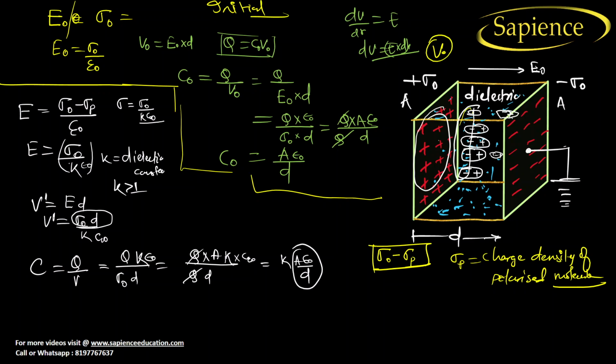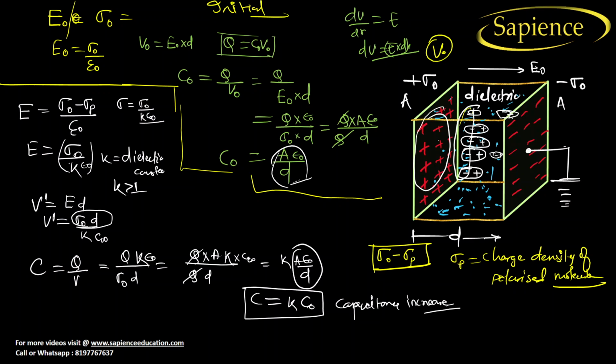Now what is A epsilon naught by D? This is the initial capacitance, C naught into K. So finally what we have got is that the capacitance increases. Capacitance increases K times by inserting a dielectric medium. Okay, I hope you have understood now.